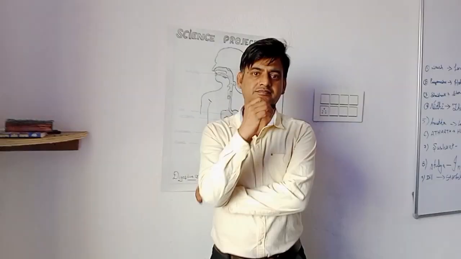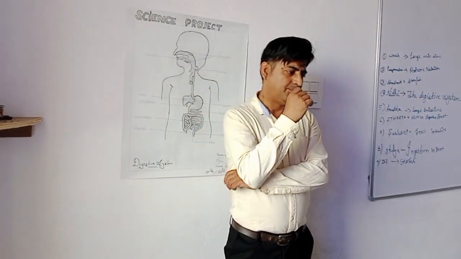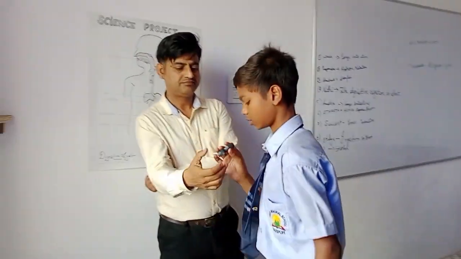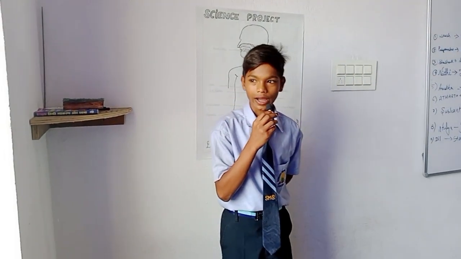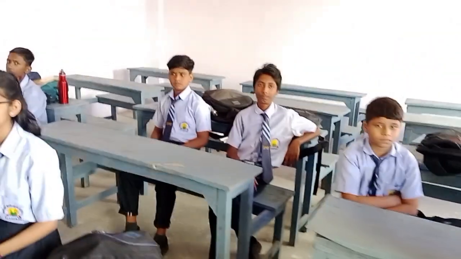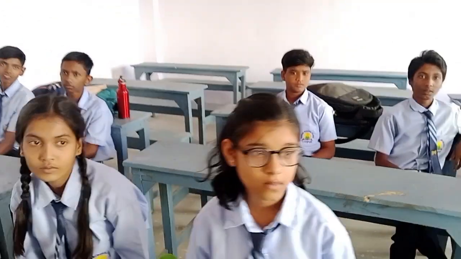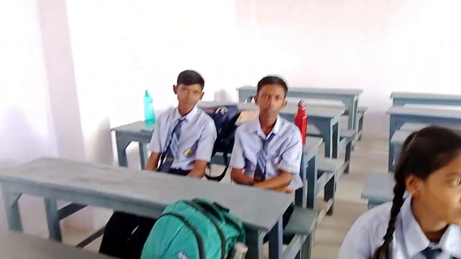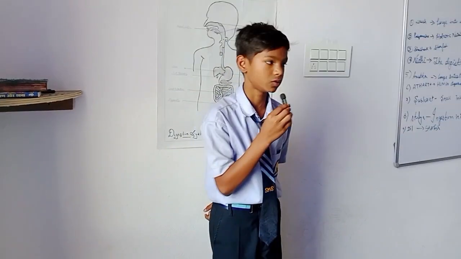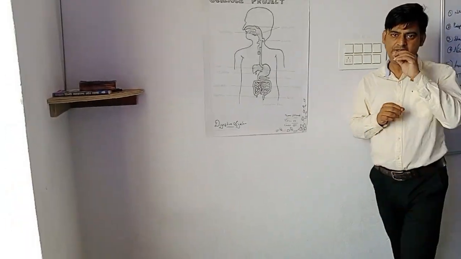Well done. Now, Shashank, please come here to describe the starfish. Sir, my name is Shashank Kumar. I am telling about the starfish. Starfish feeds on animals covered by a hard shell of calcium carbonate. After opening the shell, the starfish pops out its stomach through its mouth and eats the soft animal inside the shell. The stomach then goes back into the body, and the food is slowly digested. Thank you, sir. Well done.